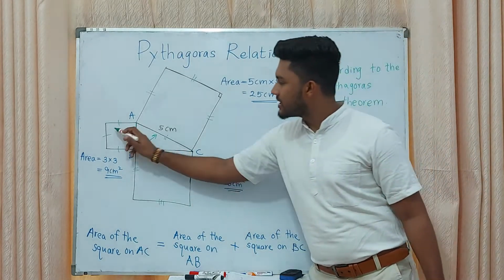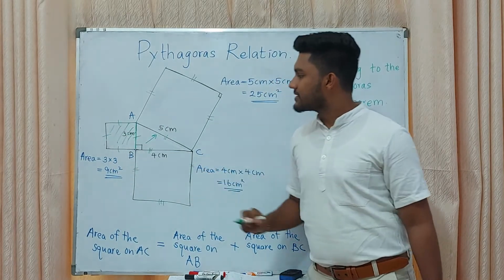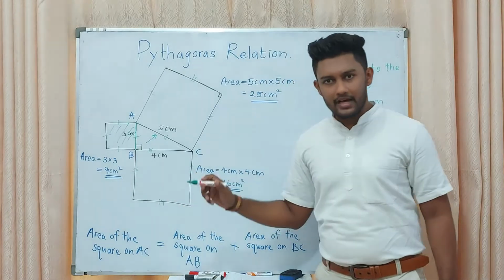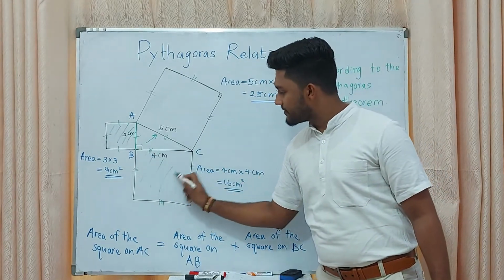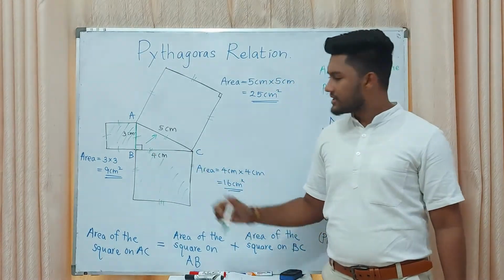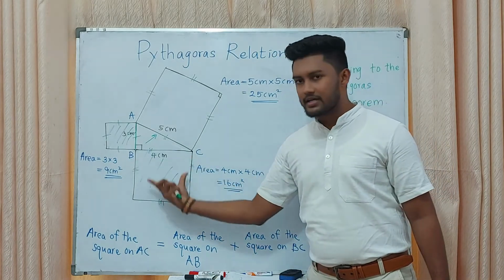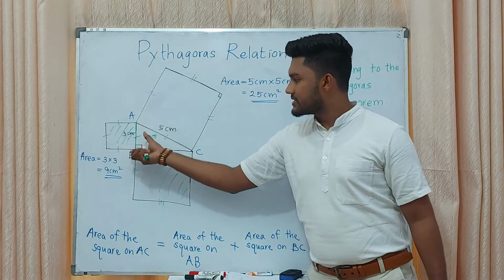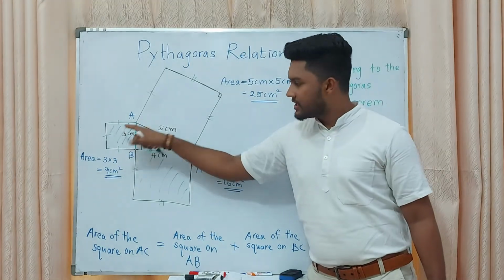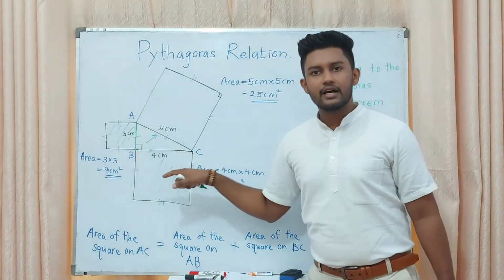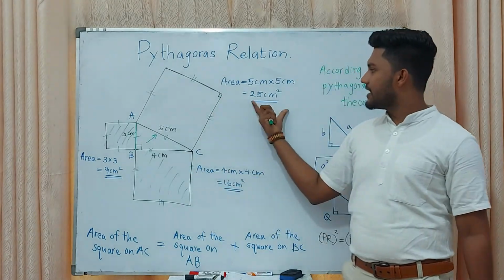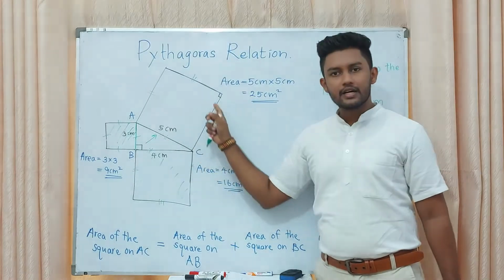When we consider these areas, the area of this square on BC plus the area of this square on AB, if we add these two areas together, we can find the area of this big square.